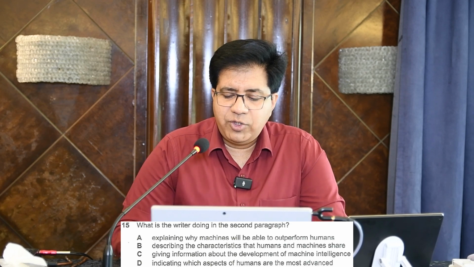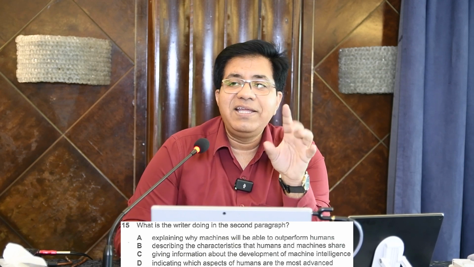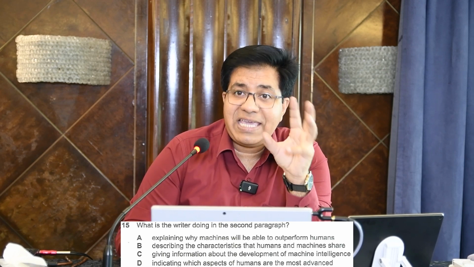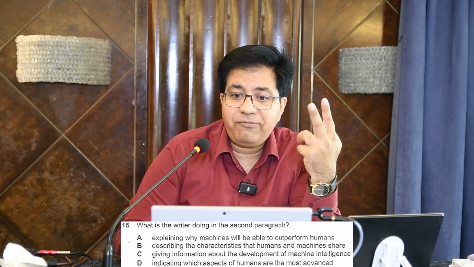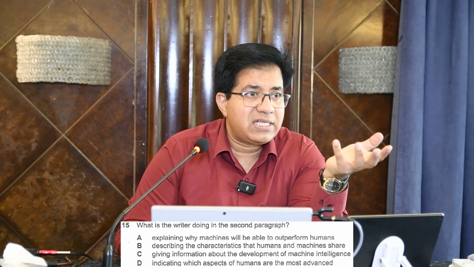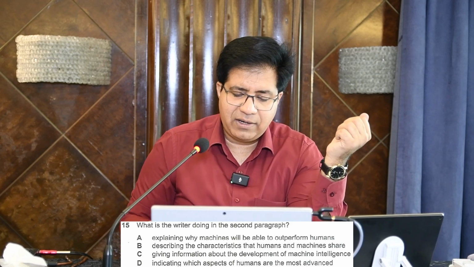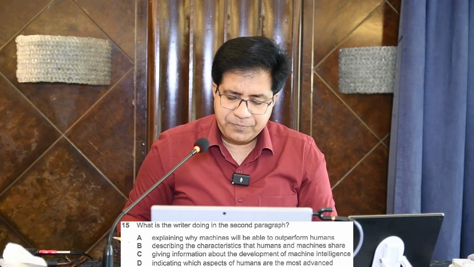What is the writer doing in the second paragraph? Dancing, enjoying, eating, sleeping? So listen, for this you need to skim read the second paragraph and see what it is that the writer is trying to tell us in the second paragraph. So what is the writer doing in the second paragraph? Please come to the second paragraph.